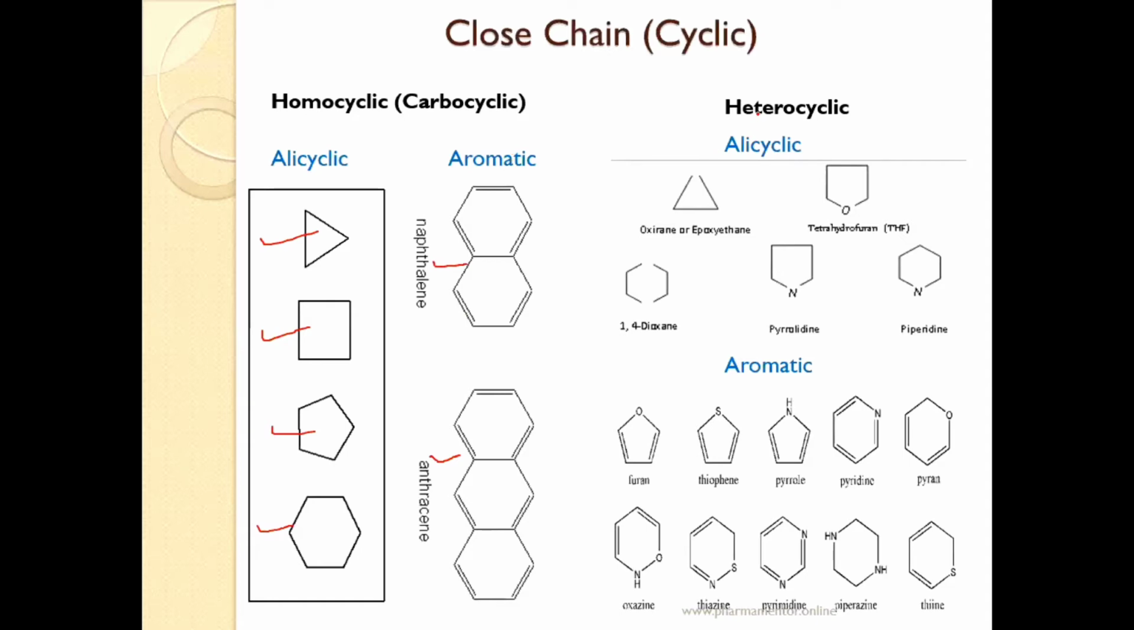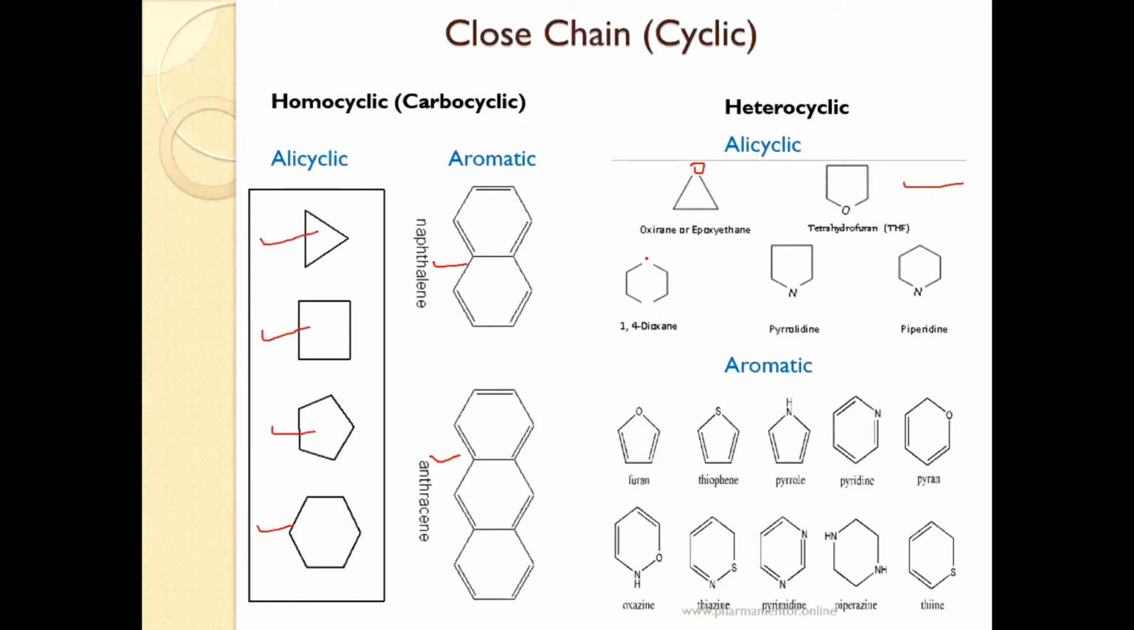After that, the next main class under closed chain compounds is heterocyclic. Heterocyclic compounds are again classified into two classes: alicyclic heterocyclic compounds and aromatic heterocyclic compounds. Now, what are examples of alicyclic heterocyclic compounds? First example is a 3-member ring where oxygen is at first position. The name of that compound is oxirane or epoxyethane. Then a 5-member ring, oxygen at first position, a saturated ring; the name is tetrahydrofuran.